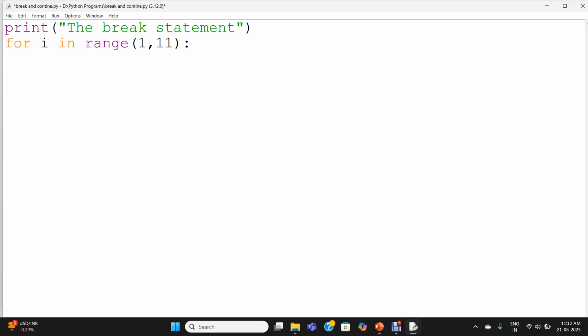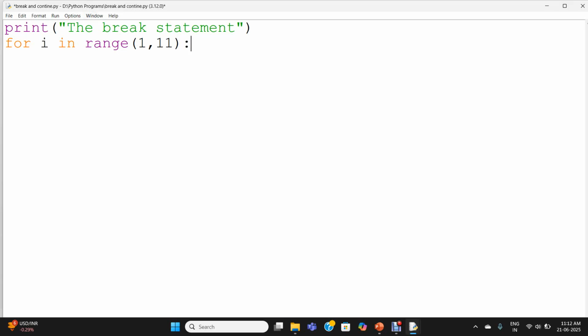The range function generates a list from the starting number to the ending number minus 1, that is, second parameter minus 1. So a list with the values 1 to 10 will get generated. The loop variable takes one value at a time from the list. The in operator helps for this purpose.